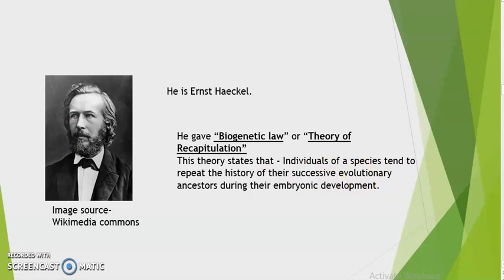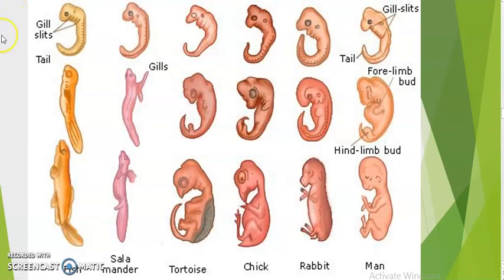Okay, just take an example. If we take an example of this picture, you must have seen this picture in most of the books. This is the embryonic development of which animal? It is fish. Then next comes salamander, which belongs to amphibians. Then tortoise, that is reptilian. And chick, that is bird, avian. The rabbit, mammal. And again human, that is mammal.